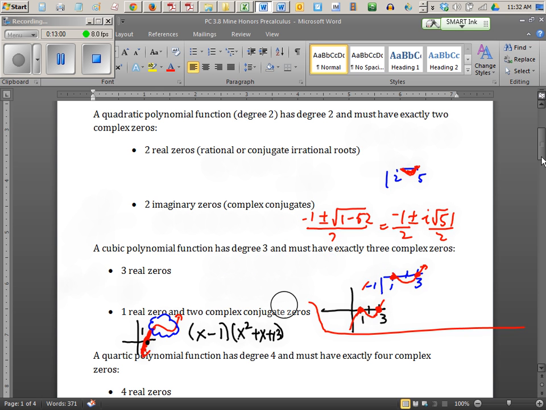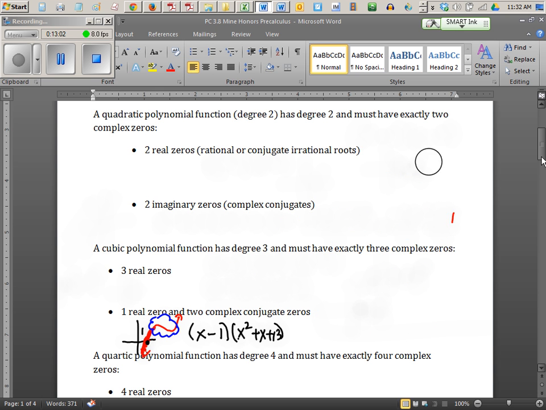Is it possible for me to make a double root real number and save the last one for an imaginary? For example, can I just do this? Can I say, okay, my roots are going to be 1, 1, and 2i? Is that possible? This is impossible, because 1 is right here, right? If you try to make this a double root, how are you going to draw a cubic through this point? I guess you could draw something like this. But then what does the 2i mean? It means you have wiggles off axis.